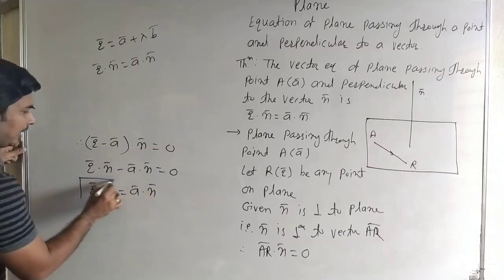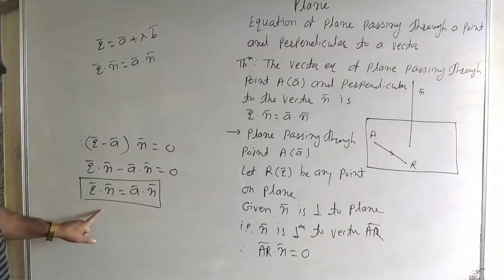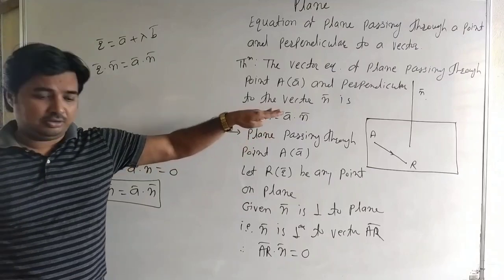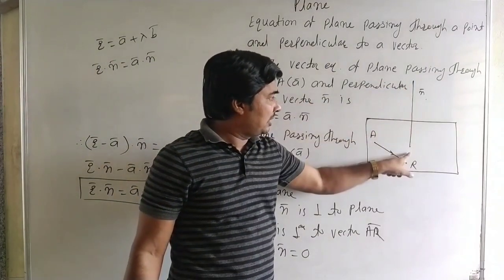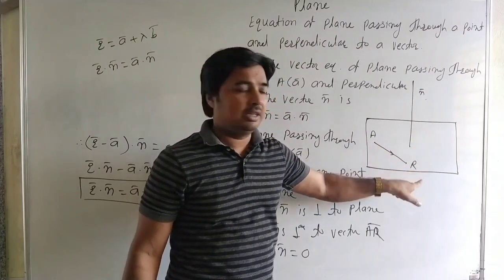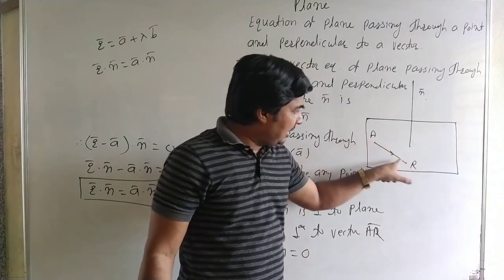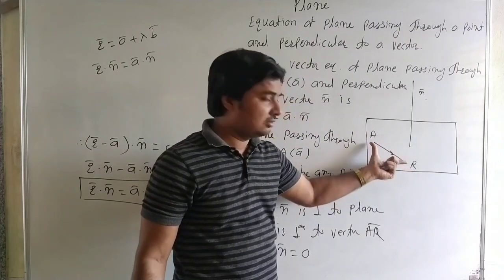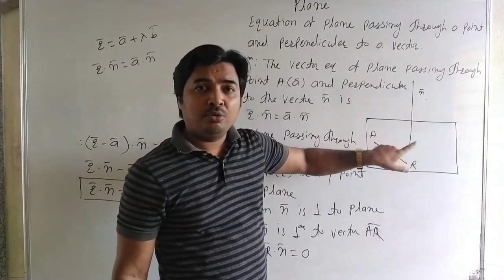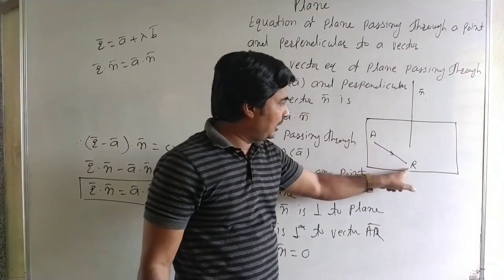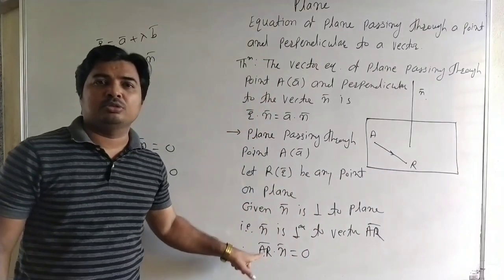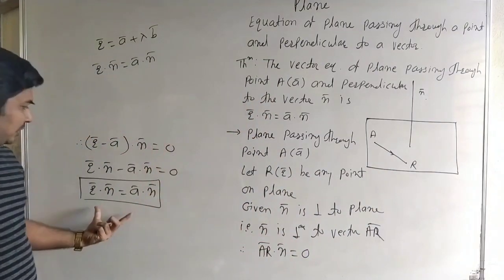This is the equation of a plane passing through a point and perpendicular to the vector n bar, and the perpendicular vector is called a normal to the plane. Here n bar is perpendicular to the plane, point A is on the plane, and R is also on the plane. That means the line segment AR lies on this plane, and n bar is perpendicular to the plane, therefore n bar is also perpendicular to AR. Therefore the dot product of n bar and AR is 0 because both are perpendicular, and then we get the equation of the plane.